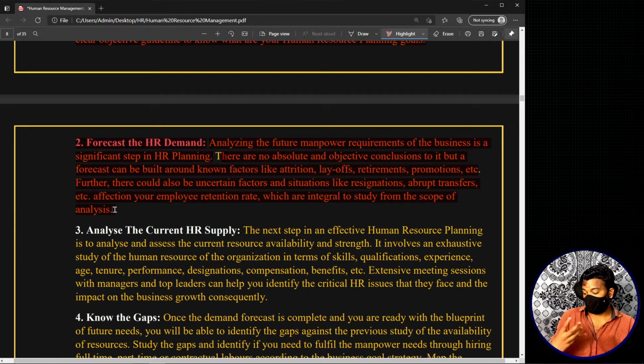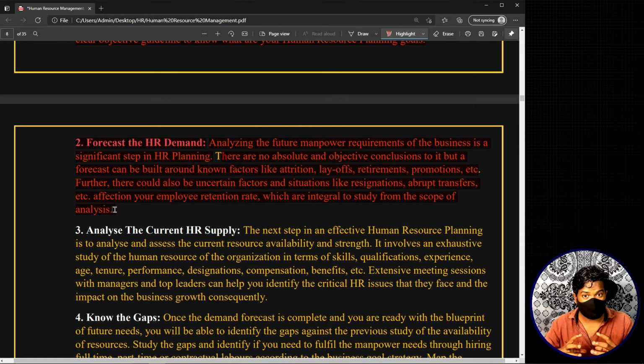That means basically you are trying to come out with an approximate or estimated number of the requirement representing the human resource in the future. So here we are telling that in this process of making a forecast relating to the demand of human resource, we also consider so many different things or so many uncertain situations, like you will be having layoffs, you will be having resignations, you will also be having retirements and all these things. So including all these things, you basically do HR demand forecasting in the second step.